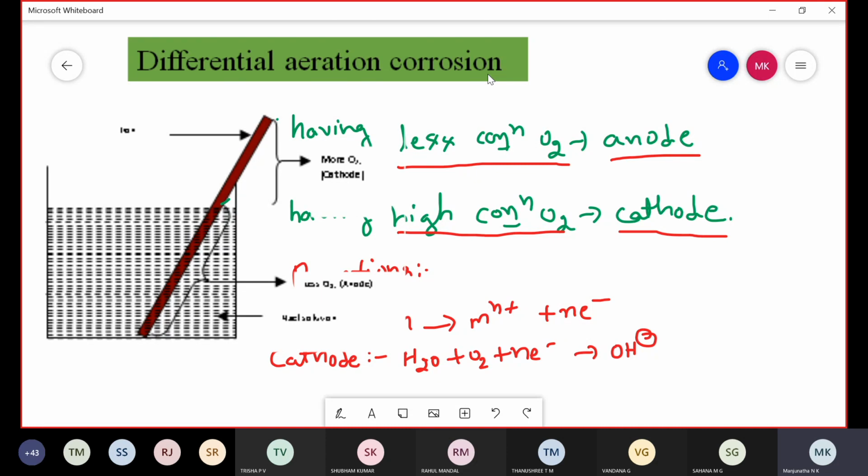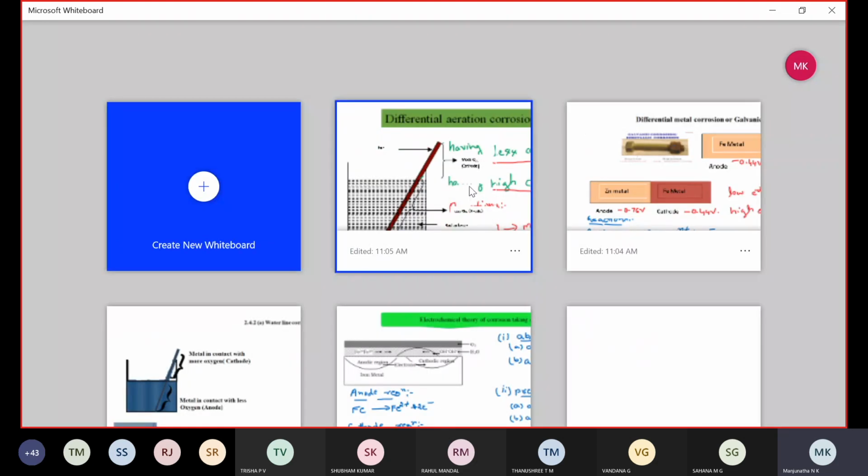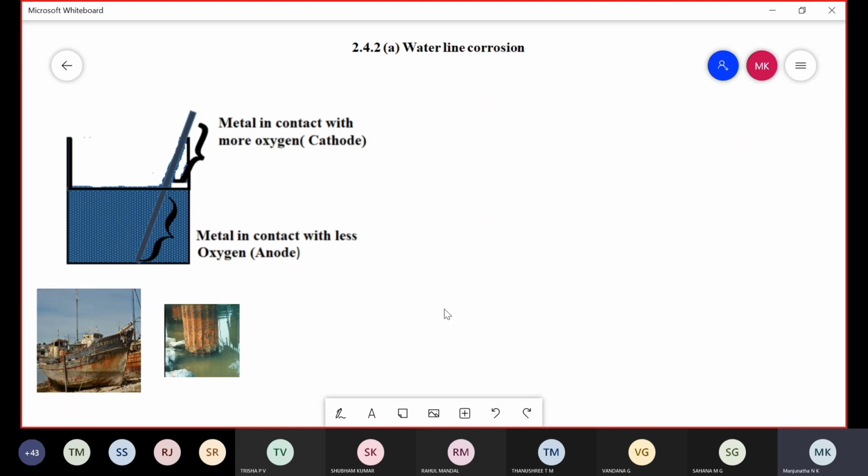Coming to some typical examples for differential aeration corrosion, there are two typical examples: number one, waterline corrosion, and another one, pitting corrosion. Pitting corrosion and waterline corrosion are the two typical examples for differential aeration corrosion. So, coming to the first one, waterline corrosion.